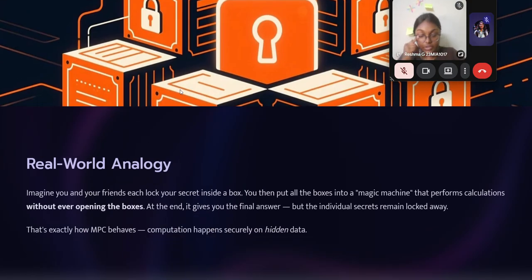Let us see a real-world analogy. Imagine you and your friends each lock your secret inside a box. You then put all the boxes into a magic machine that performs calculations like addition, subtraction, multiplication, and so on, without ever opening the box. You and your friends keep your secrets inside the magic box, and it gives you the final answer, but the individual secrets remain locked away. That's exactly how MPC behaves. Computation happens securely on hidden data.